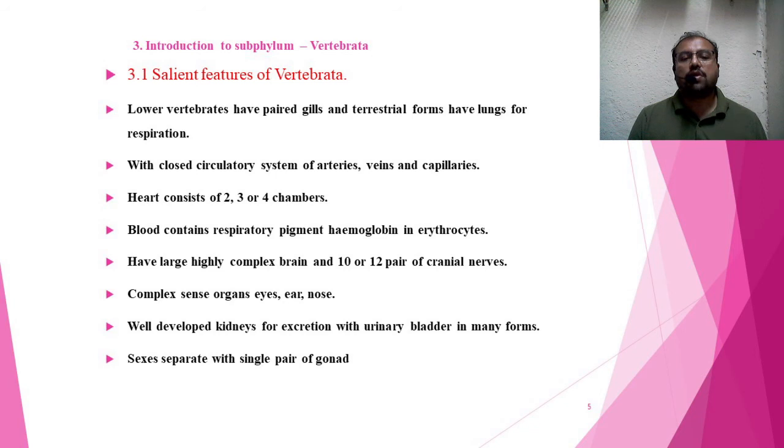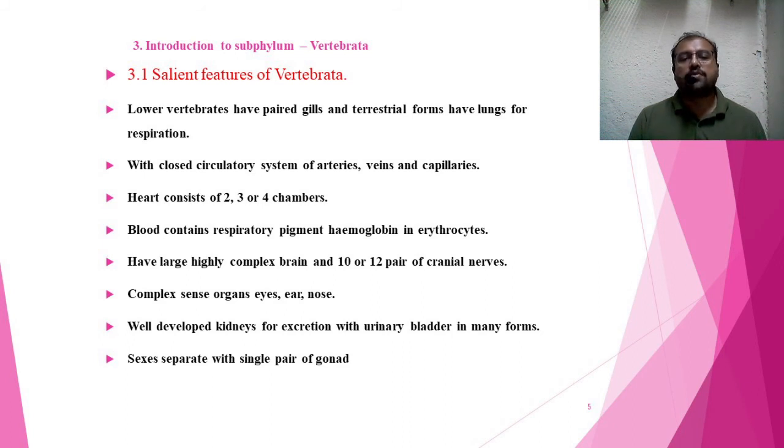Then sense organs are complex, with paired eyes, ears, along with the nose, which is also present on the head. So these eyes, ears, nose are present on the head region, along with the tongue in highly developed vertebrates, while the skin is also a sensory organ found all over the body.